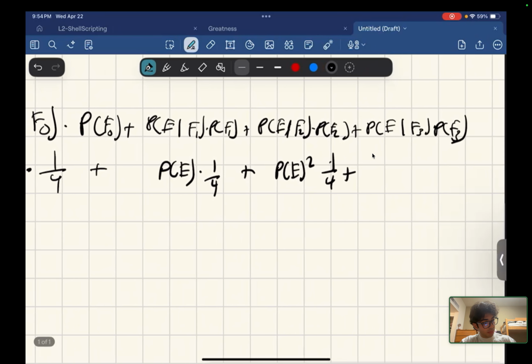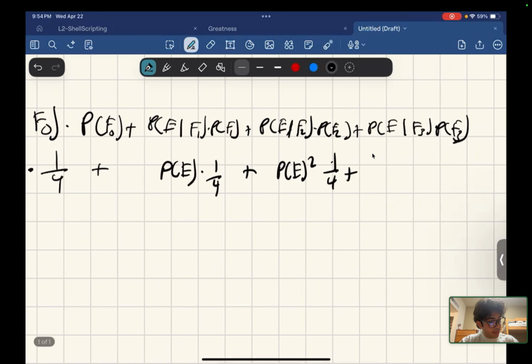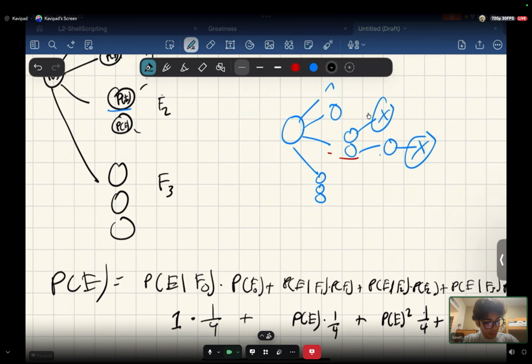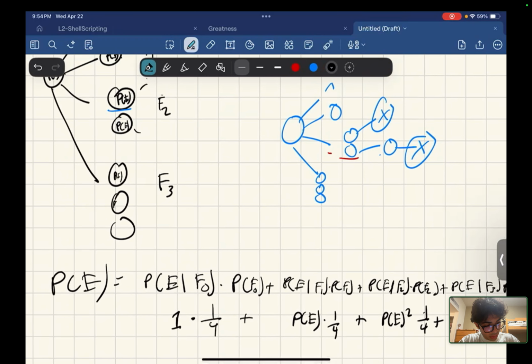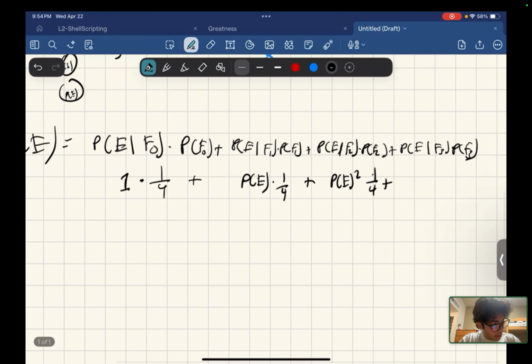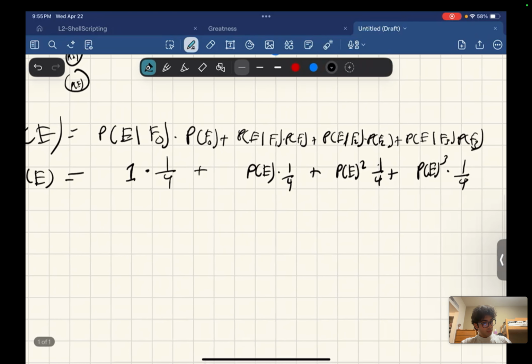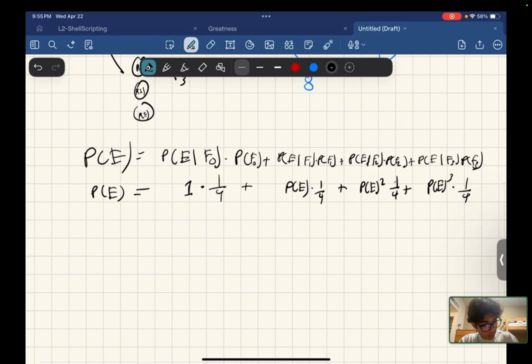And now plus probability of E given F3, which we discovered how this works earlier. So it's probability of E for this one, probability of E for that one, probability of E for that one dying out fully. So therefore it's probability of E cubed, times 1/4 because equal probability again. And so probability of E equals this. We can multiply by 4 across, just to get rid of the 1/4.